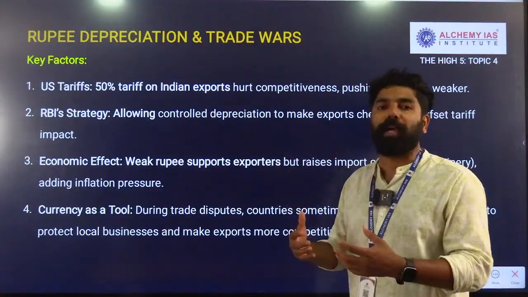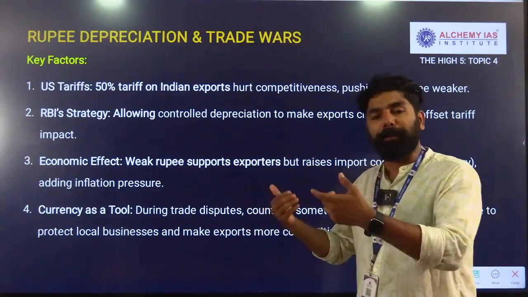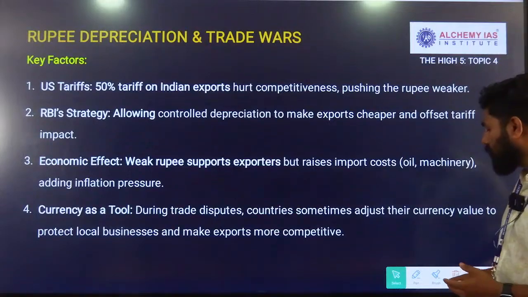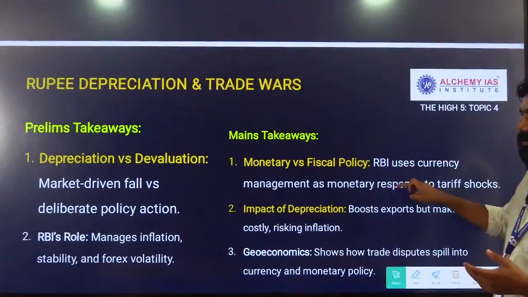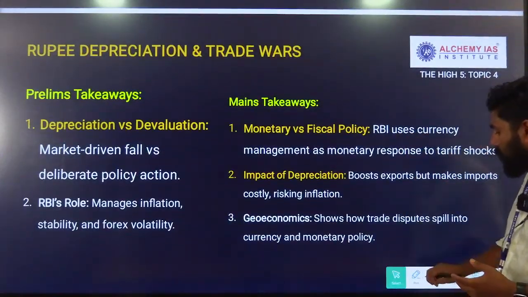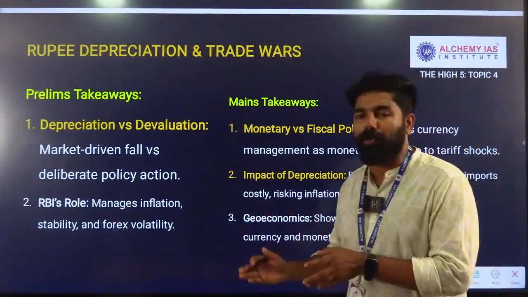Whatever we import, we have to pay more amount. So import burden will be another challenge, which can result in inflation. So this perspective can be noted as a new dimension that you can include in your answer.